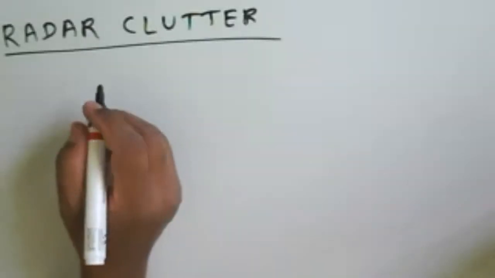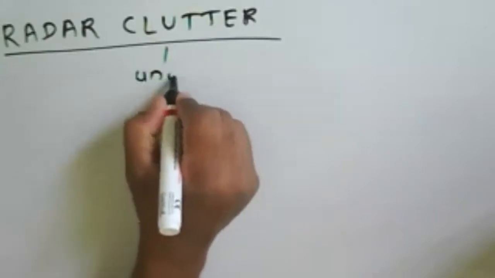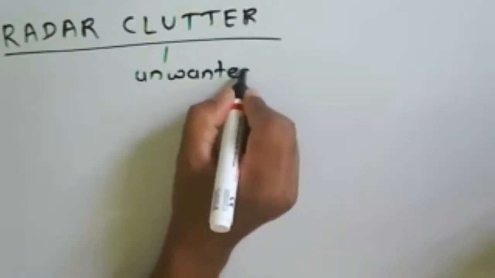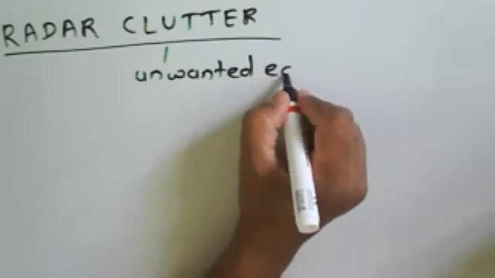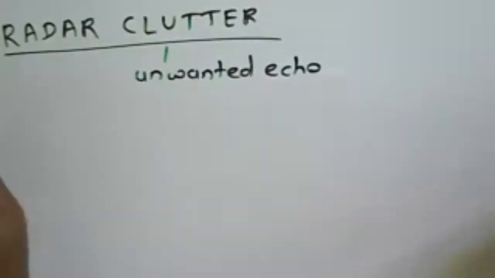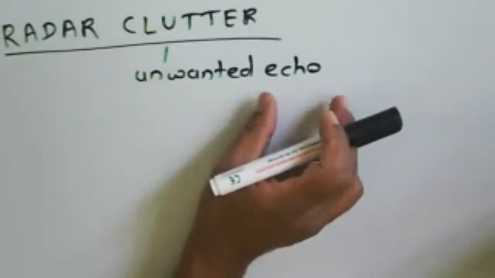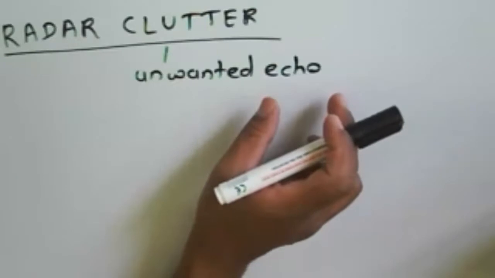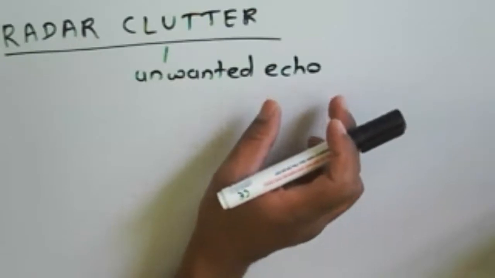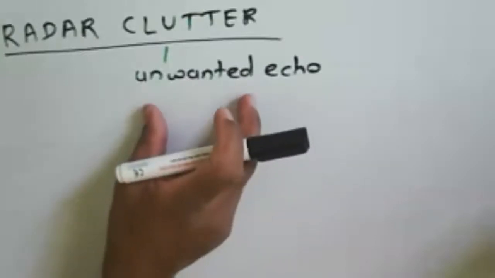So clutter is nothing but an unwanted echo, because we are getting the signal from the target, that is the echo, but that echo signal does not provide information regarding the target, and that echo is called the unwanted echo.